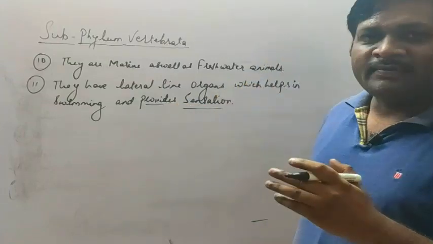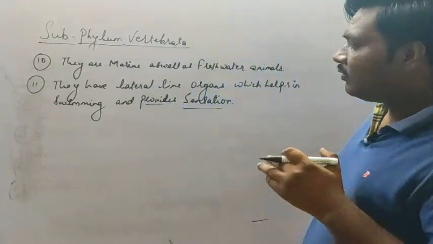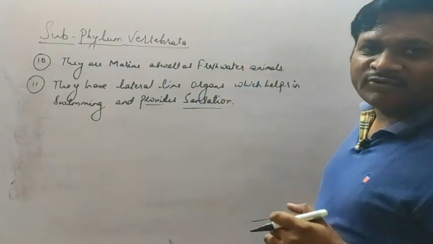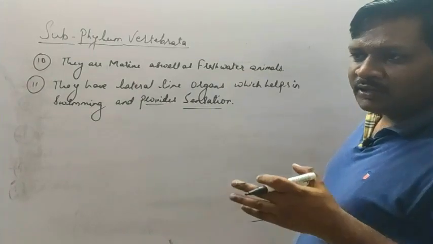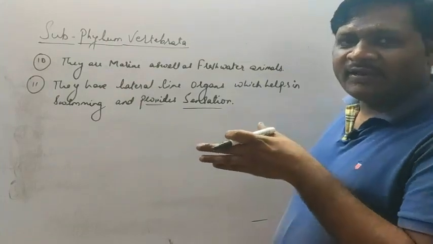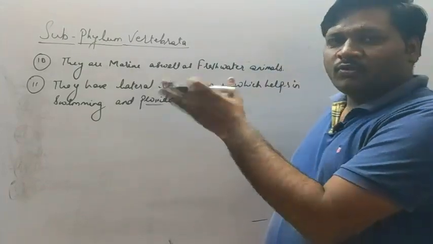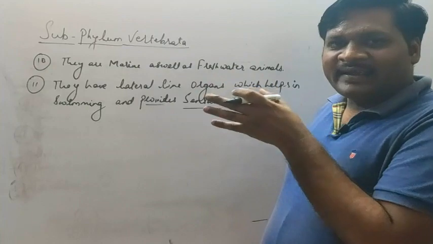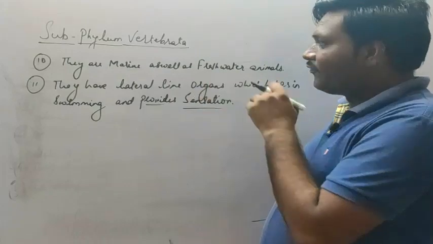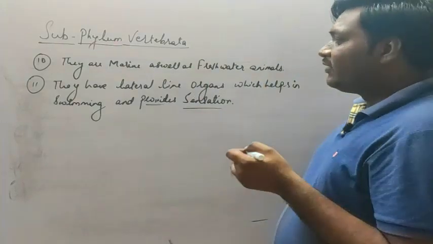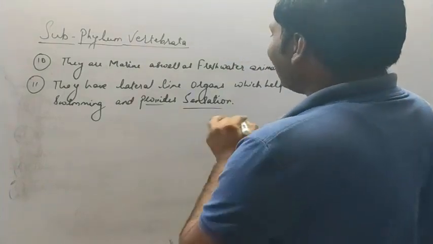Generally these animals act as ectoparasites, found on the surface of certain larger fishes. When they migrate from one place to another, as we can see, the median fin is present, extended towards the caudal fin, the tail part. During movement, that creates organ to organ connection between the larger fish and the smaller fish. So the sensation allows them to swim well in the water. That is the characteristic feature of the lateral line organ.